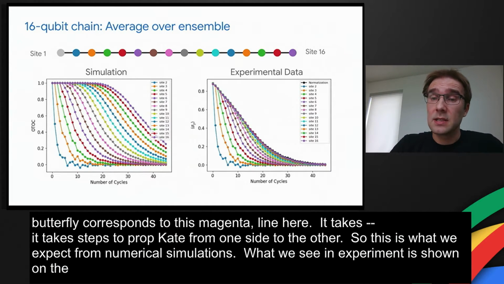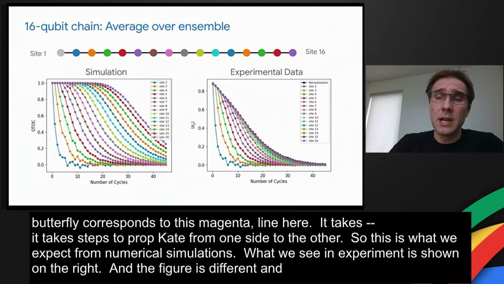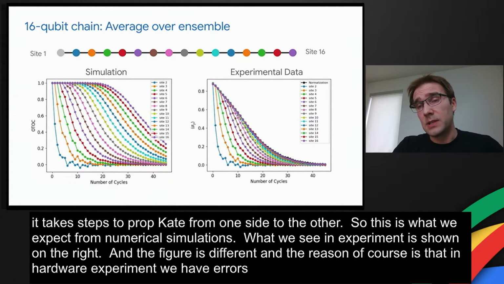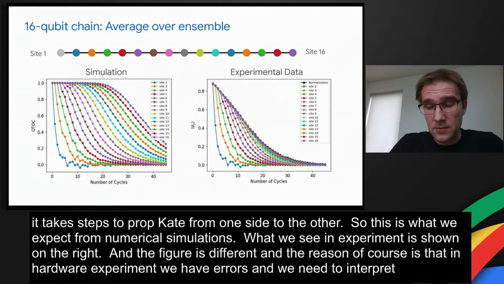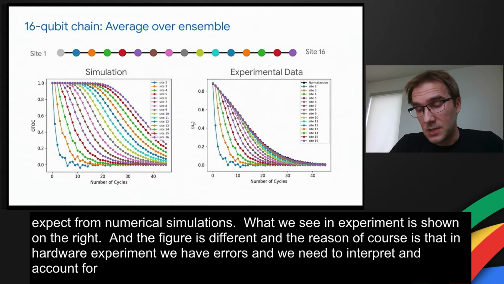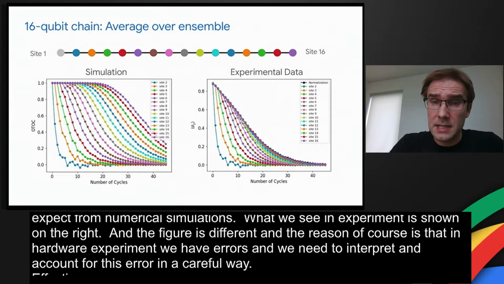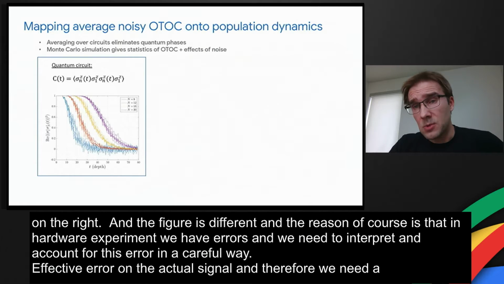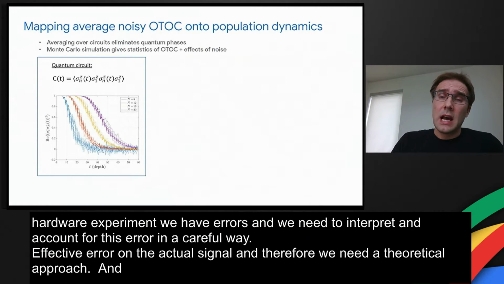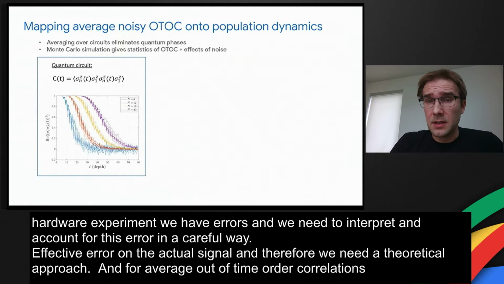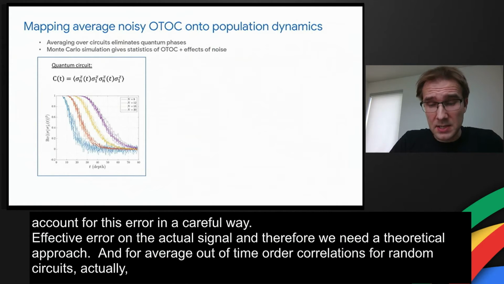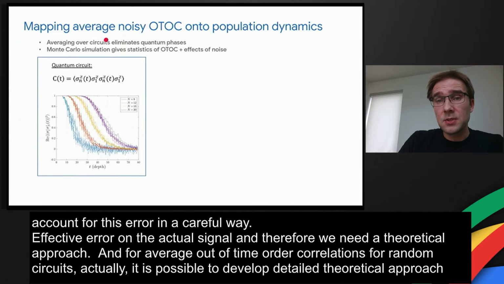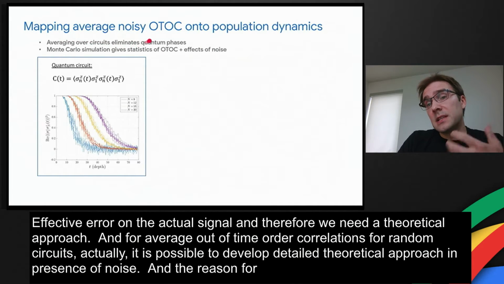And the reason, of course, is that in the hardware experiment, we have errors, and to interpret this data, we really need to account for this error in a careful way, the effect of error on the actual signal. And therefore, we need a theoretical approach for that. And for average out-of-time order correlations for random circuits, actually, it is possible to develop a detailed theoretical approach in presence of noise. And the intuitive reason for that is if we average over circuits, that eliminates quantum phases.